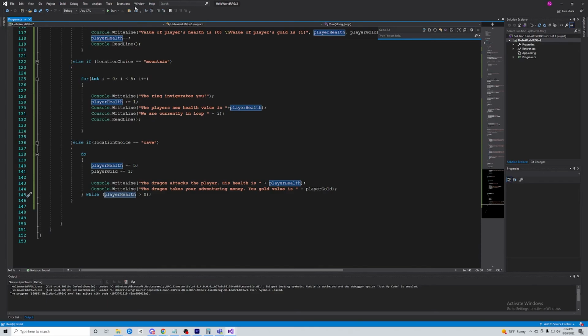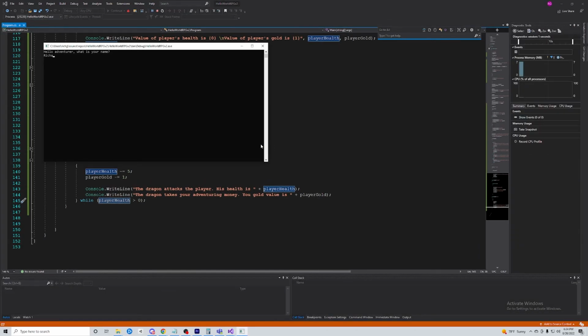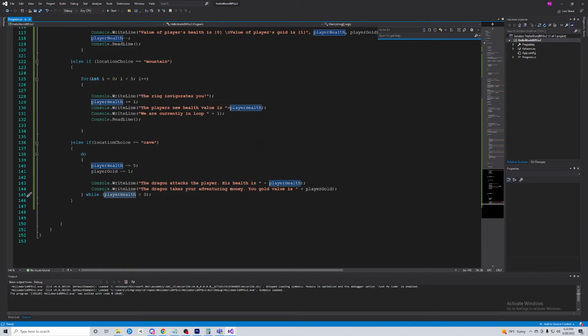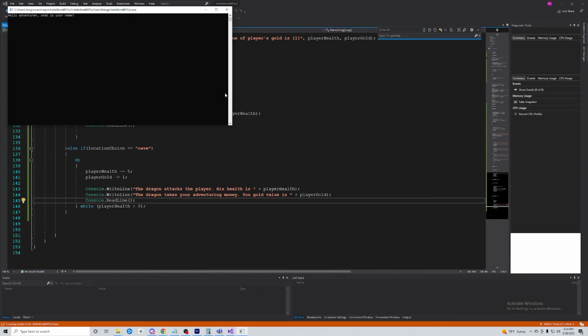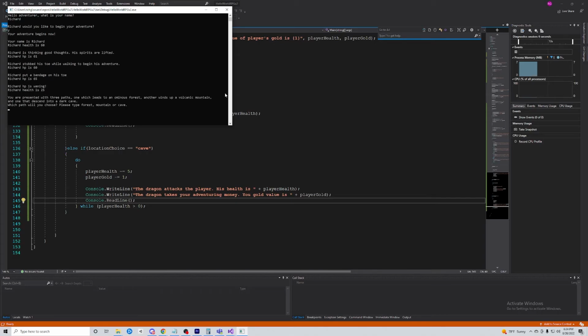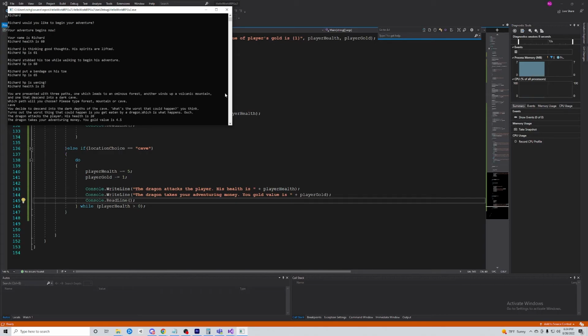Let me just double check and make sure I saved. Run. All right, start the adventure. Boom, boom, boom. I'll say cave. I'm sorry, I literally do the same thing I keep forgetting to do, which is console.readline to pause the execution so we can see it print on screen there. All right, so Richard, yes. Cave. All right, so then you decided to send in the cave. What's the worst that could happen, you think? It turns out the worst that could happen is eaten by a dragon, which happens.